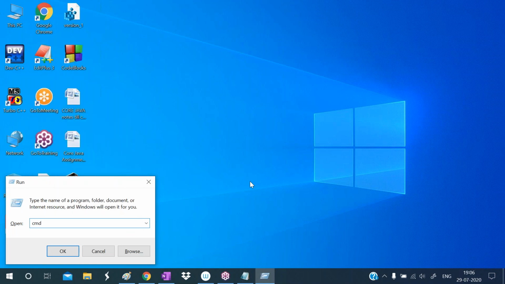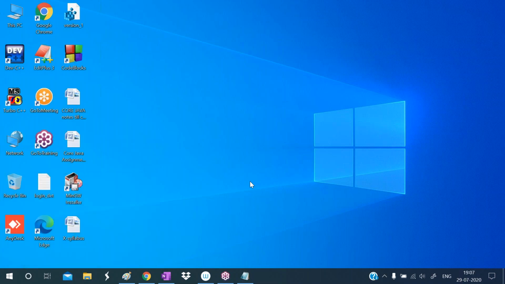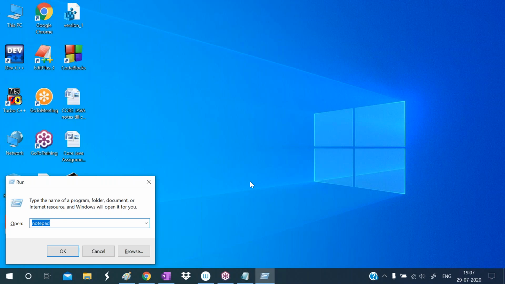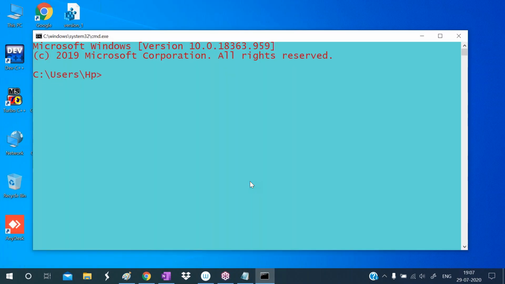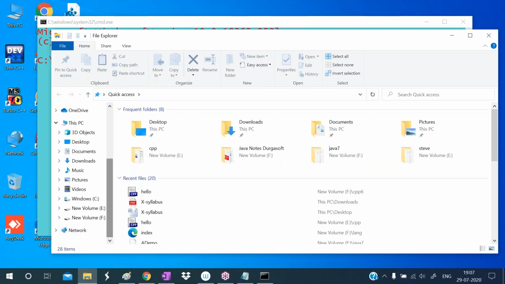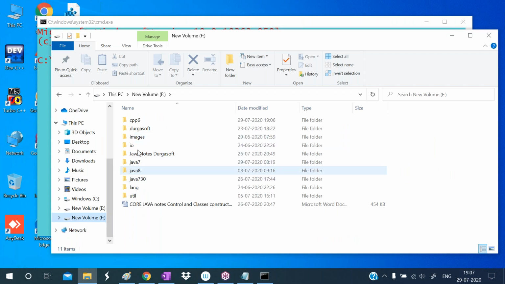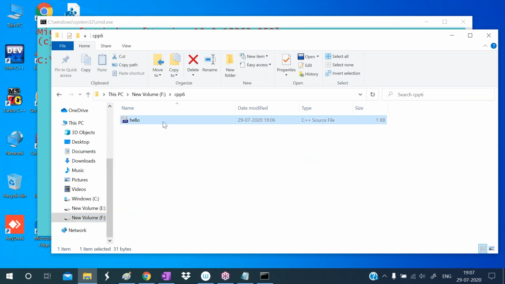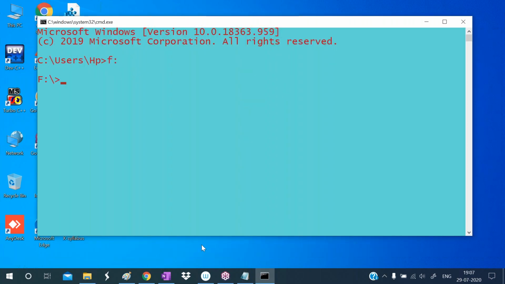To compile the program, I'm opening the command prompt, the MS-DOS command prompt. To open the command prompt, press Windows R and type the command cmd. Where did we store our program? In the F drive. What is our folder name? CPP6. I want to go to that location. So to go to the F drive, write F colon. Then cd, what is our folder name? CPP6. Now we are in our folder.